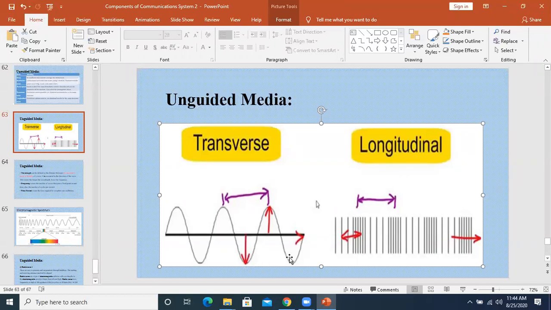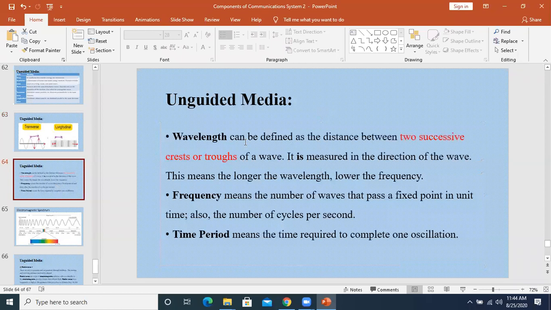The distance between two consecutive and successive ones, one right after the other, not that you take the first one and then the third one, no, one after the other. If you are taking two ups or two downs, one after the other, the distance between them is called wavelength.